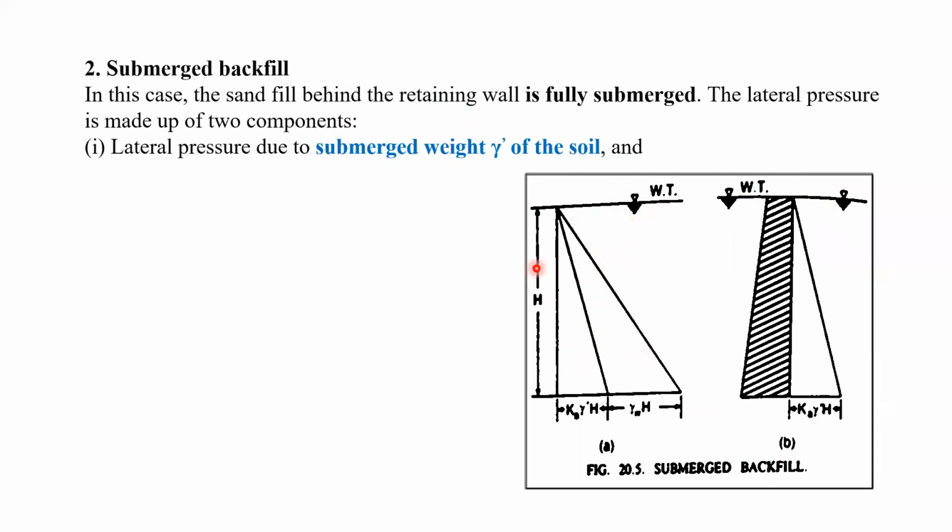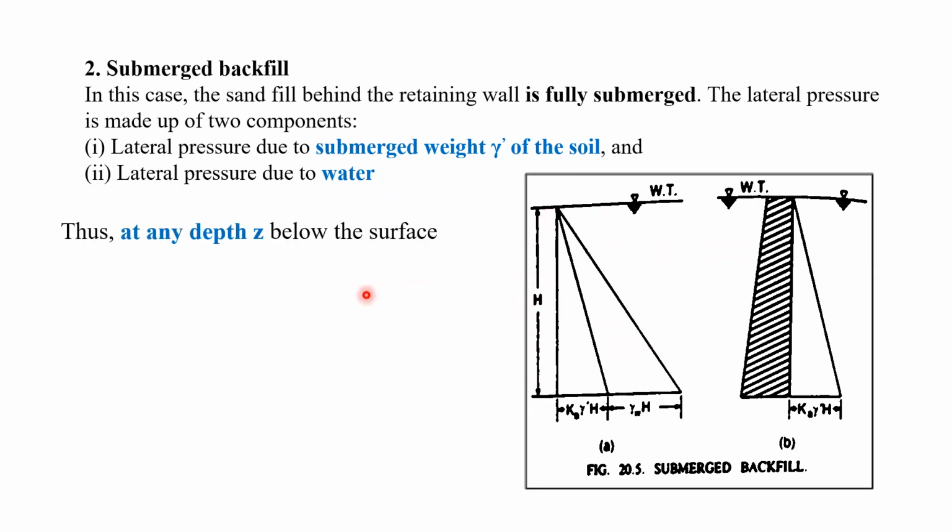So how can we calculate the lateral earth pressures? Two pressures are going to work on this retaining wall. One is the pressure due to the submerged weight of the soil, K gamma dash H, and another is the lateral pressure due to the water. Both act on this retaining wall.